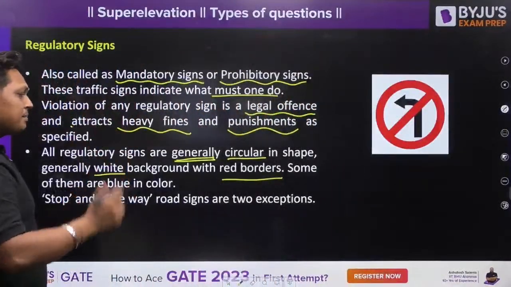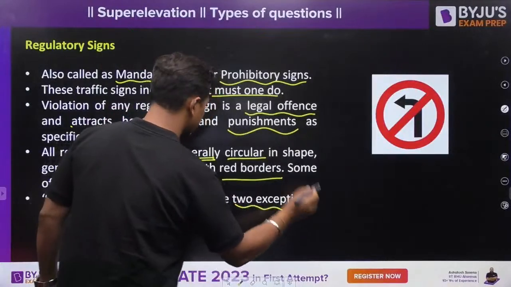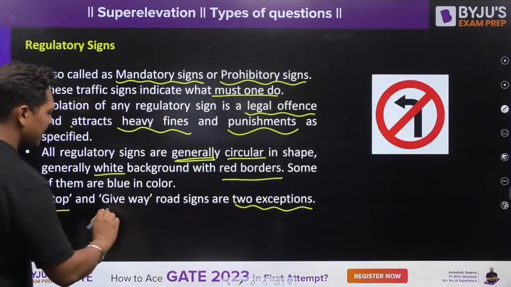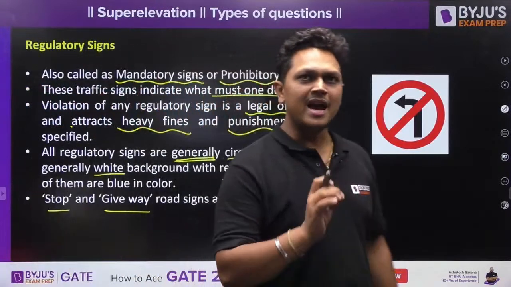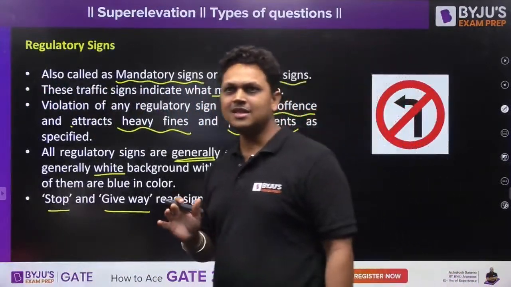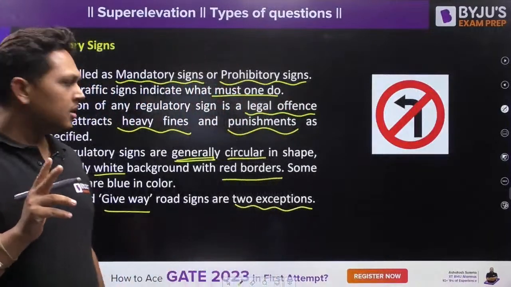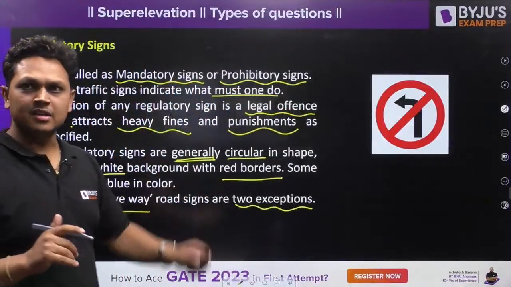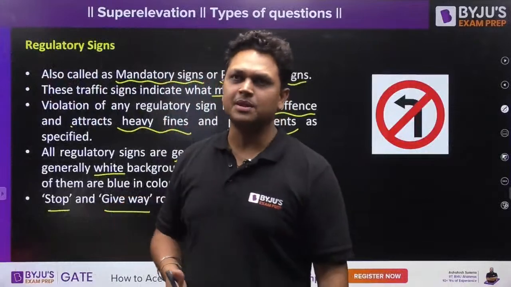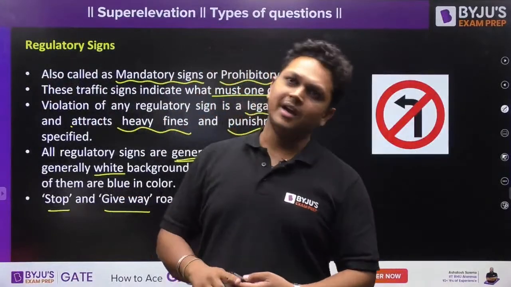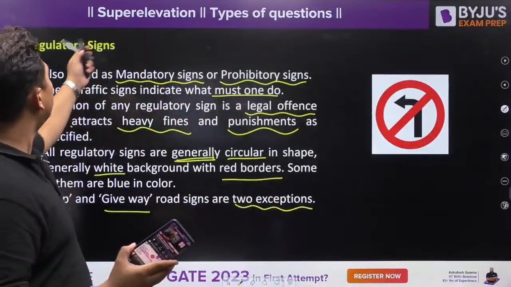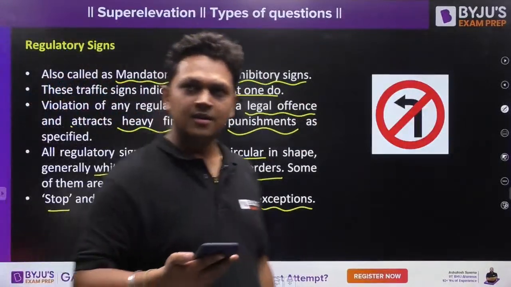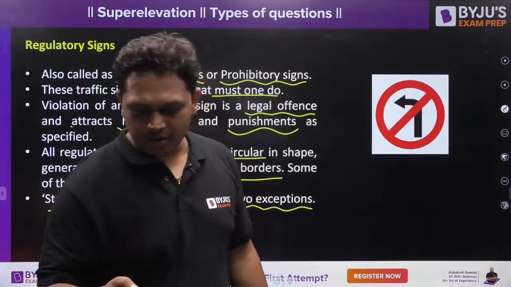There are 2 exceptions in this: your stop sign and give way sign. These are the 2 exceptions of this regulatory sign, right? I will tell you what is the exception. Yes, it is the same. That is why it is also called mandatory sign, prohibitory sign, or regulatory sign. Okay. Yes, very good, Rajiv.